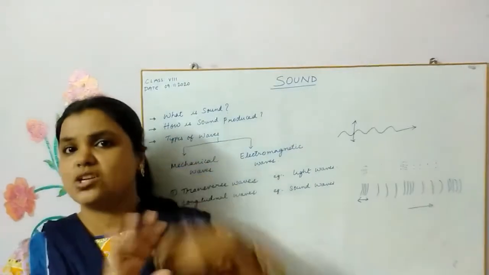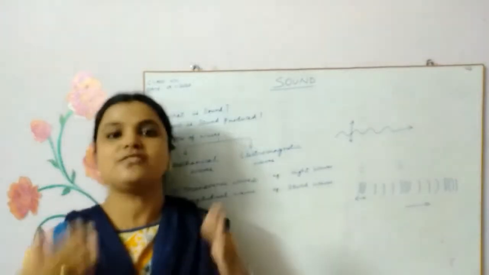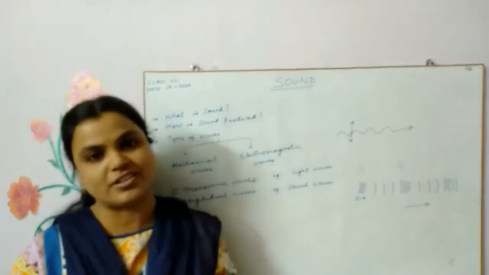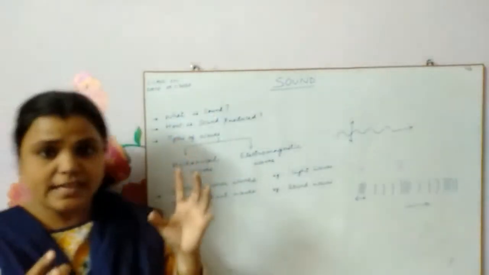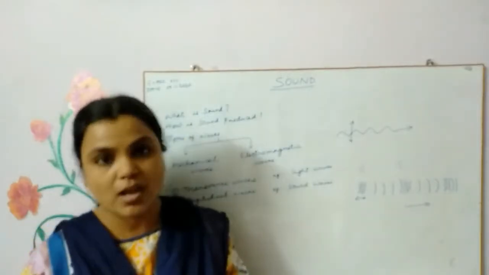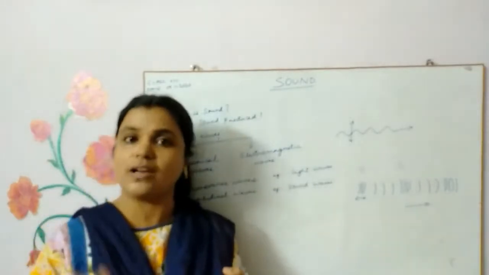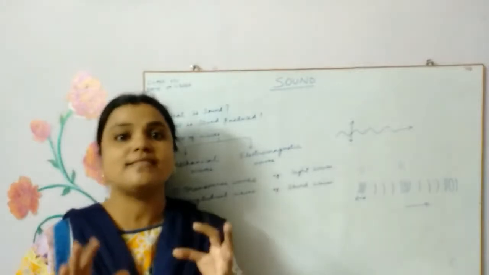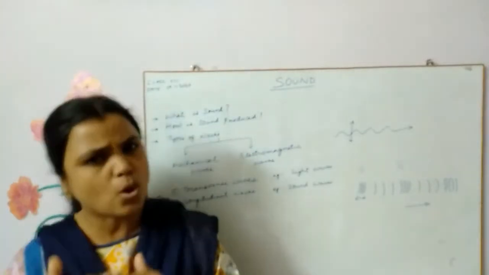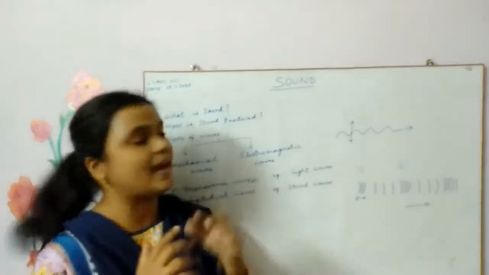So sound does not propagate. Propagation means traveling. Sound does not travel through vacuum, children, because it needs a particular medium. It can be air, solid, or liquid medium, children. And sound travels fastest in solid medium and slowest in air medium, children.